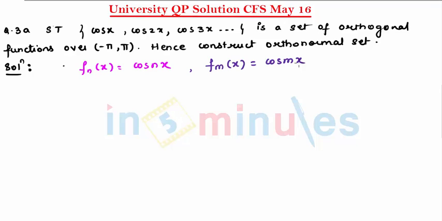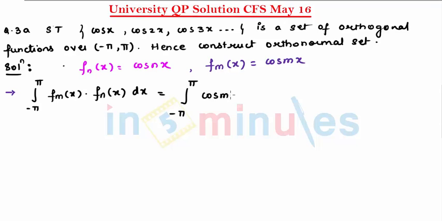So they are just different functions, because according to my condition of orthogonal, the first condition is the integral from minus pi to pi of fm of x into fn of x dx. Let's find this, and when there are two different functions, this should be equal to 0. So I put minus pi to pi, function is cos mx into cos nx.